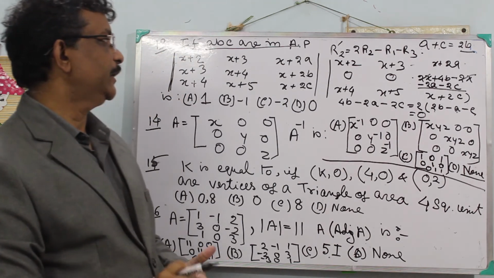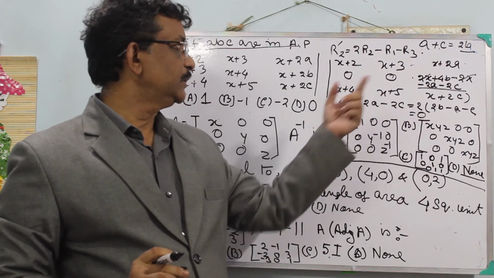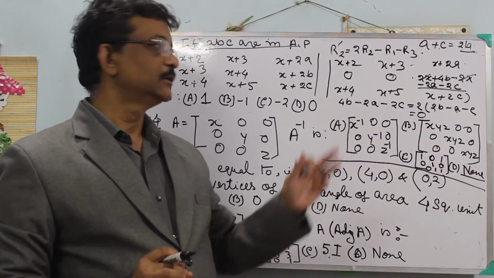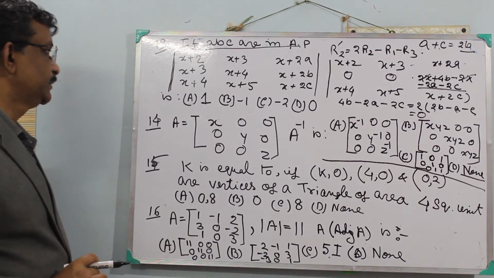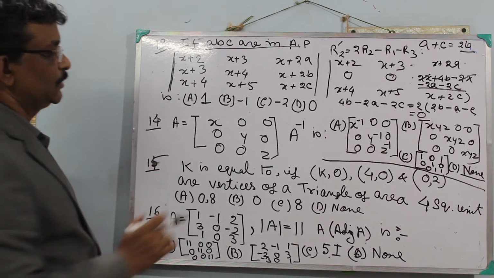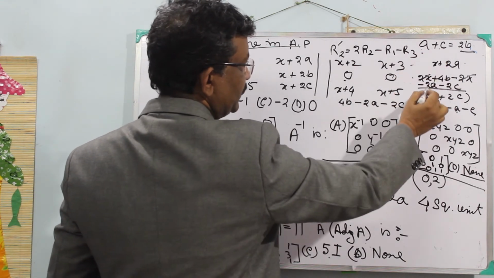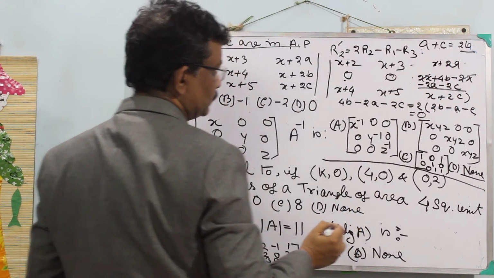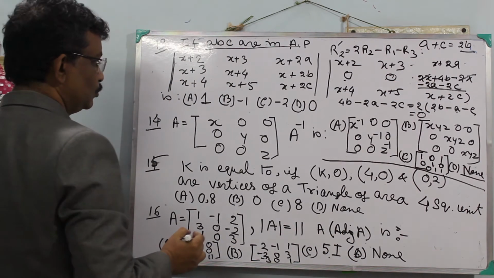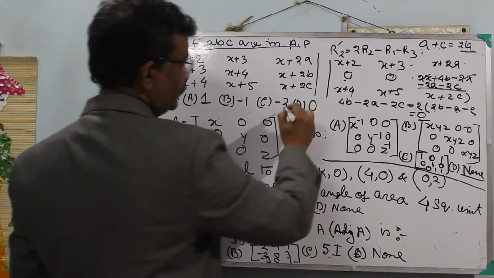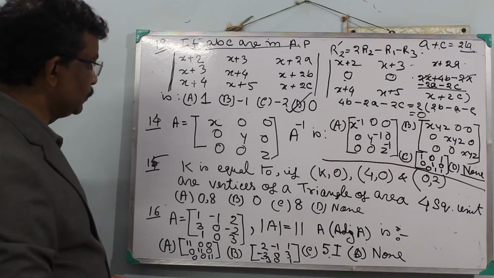If the entire row, all the elements of a row, are 0, then the value of this determinant is 0. Because this is 0, this is 0, and since they are in AP, this element is also 0. So all three elements of row 2 are 0. So delta equal to 0, option D is the correct option.